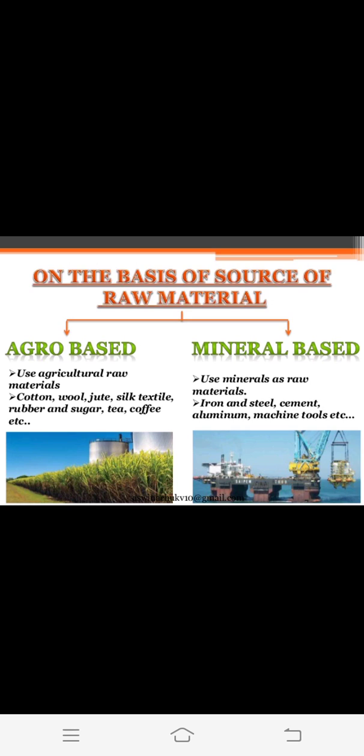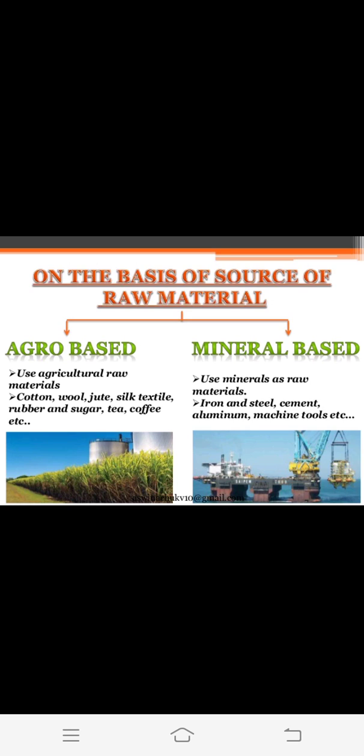First is agro-based. Agro-based means related to agriculture, industries based on raw materials provided by agriculture. Those industries which use agricultural raw materials are called agro-based industries. For example, cotton, wool, jute, silk, textile, rubber, sugar, tea, coffee, etc. So these are examples of agro-based industries.